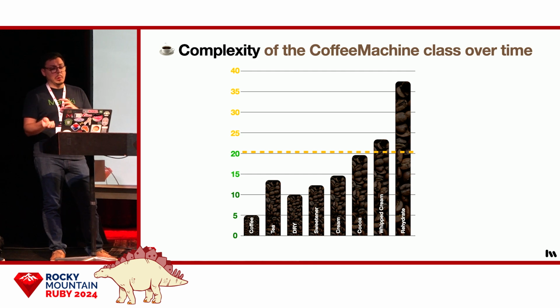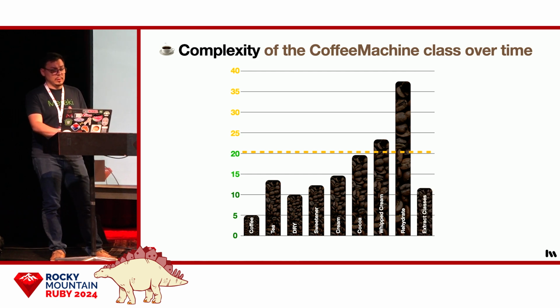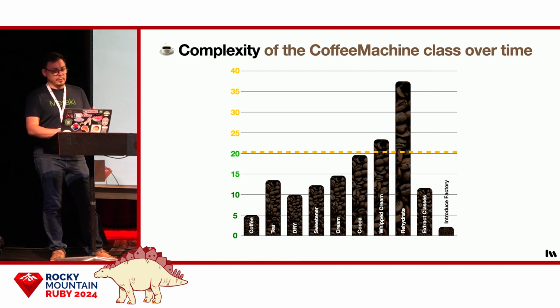So next, we pulled the algorithms out into their own polymorphic classes. And this dropped complexity significantly. And finally, we extracted a factory object. And now the complexity is lower than it's ever been. We're now well back in the awesome range, and the vend method will never need to change again.